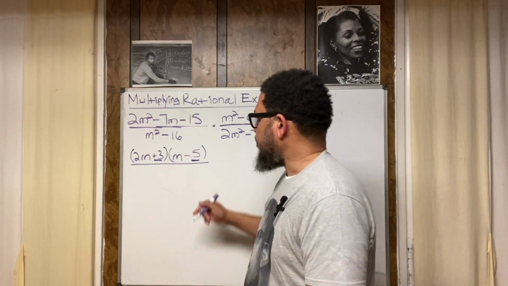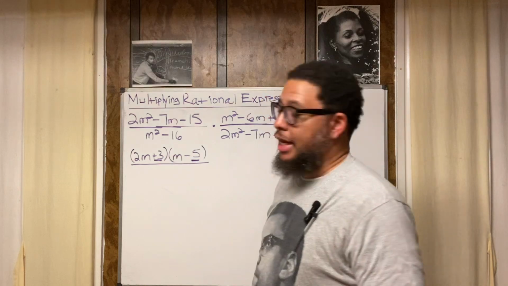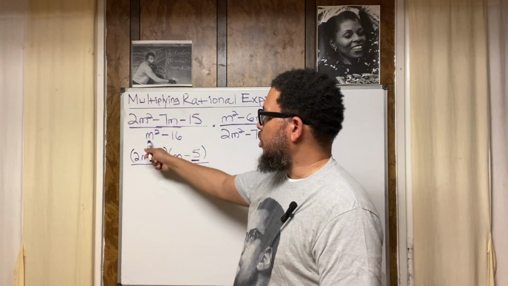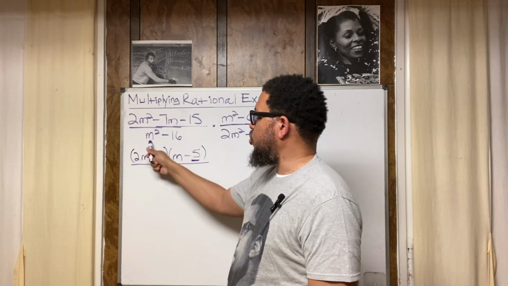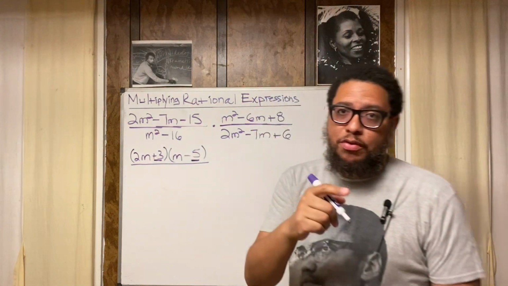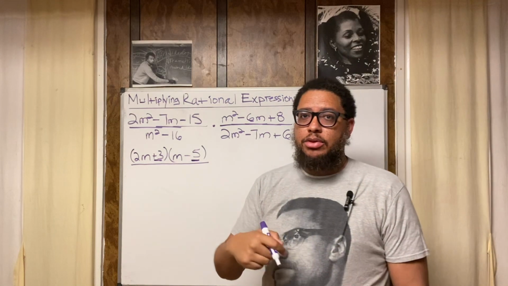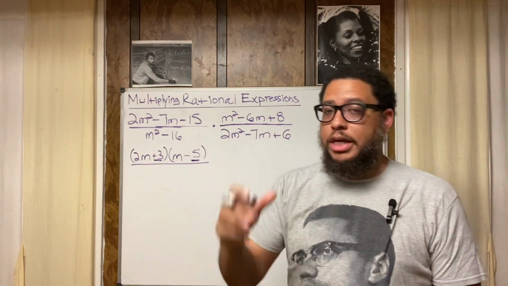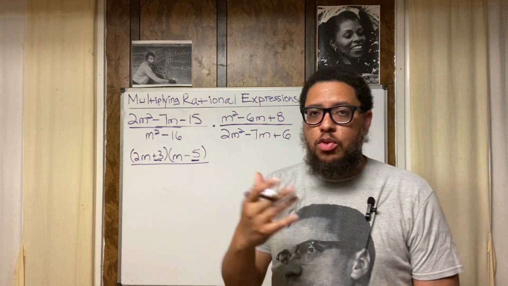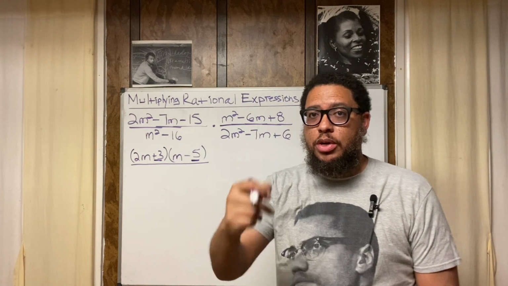All right, now let's go down here. m squared minus 16. That's called a difference of two squares. Difference because of the subtraction sign. 2 terms, squares. This is a perfect square, m squared. This is a perfect square. 16 is a perfect square because it has a factor that can multiply by itself. Or I should say this, its square root is a whole number. The square root of 16 is 4. 4 is a whole number, because 4 times 4 equals 16.